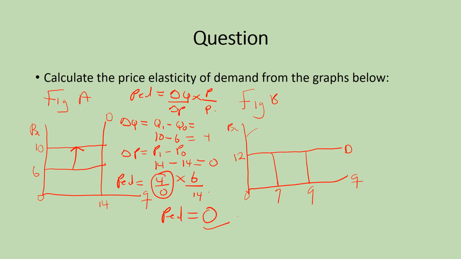Why? Because the numerical value for a perfectly inelastic demand is always equal to 0. So that is the essence or the importance of knowing the numerical values of every price elasticity of demand for the sake of your interpretation. So I am done solving the first, that is figure A. So I want you to try your hands on figure B.